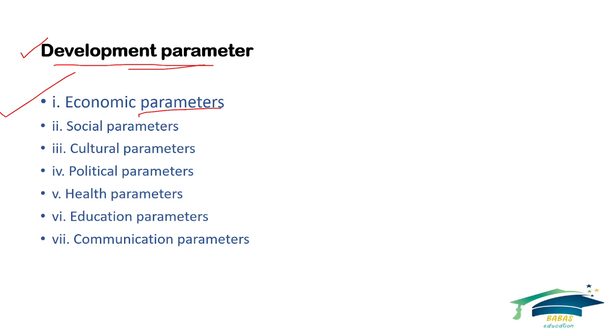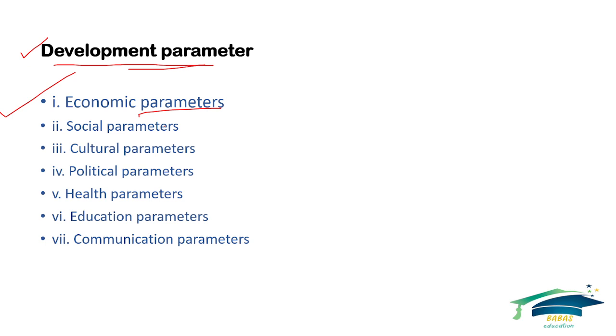Okay, in the social parameter, social themes and societal norms are used in this sector also. Then the cultural parameter: in different societies humans practice their different rituals or cultures, and some cultures are different from each and every one's.